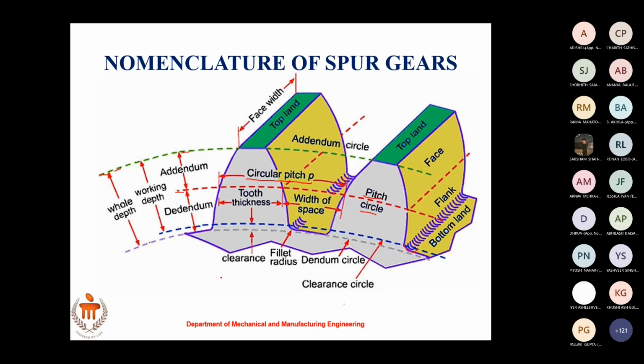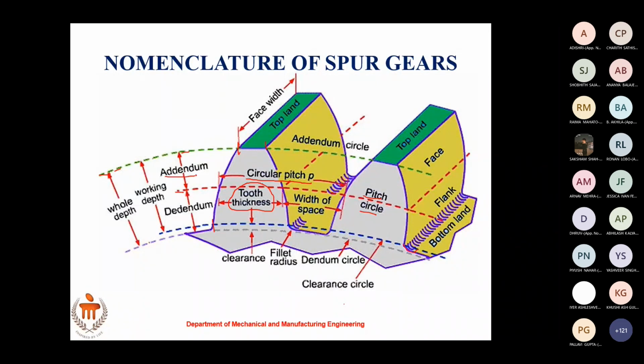Next, you have tooth thickness. Tooth thickness is always measured on the pitch circle. You cannot measure it here. Why? Because the pitch circle represents the gear, right? Two gears meet each other at the pitch circle. So that makes sense. So tooth thickness is defined at the pitch circle.